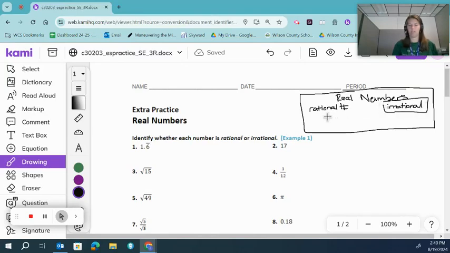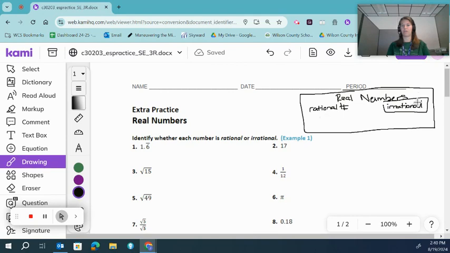Rational numbers are whole numbers, integers, so that's positive and negative whole numbers, fractions, and decimals that can be written as fractions. Anything that can be rewritten as a whole number would classify as a rational number.